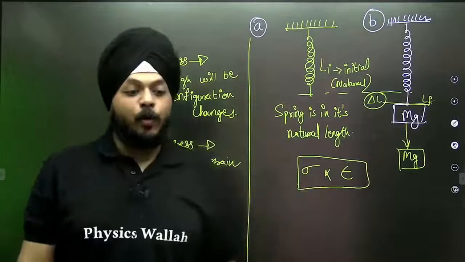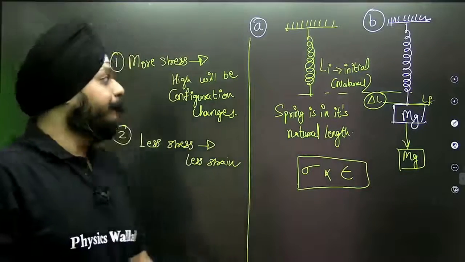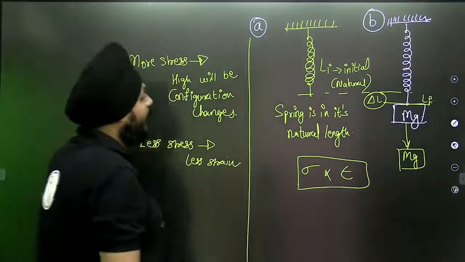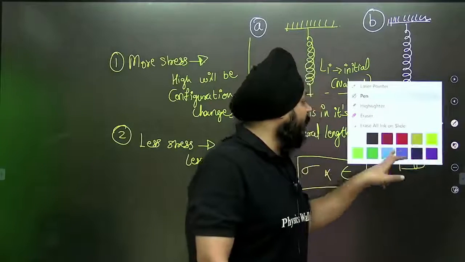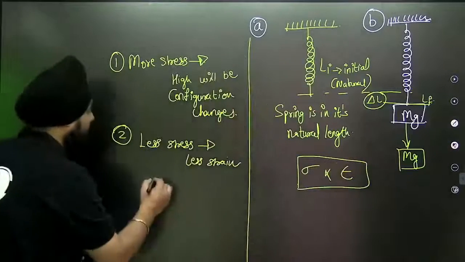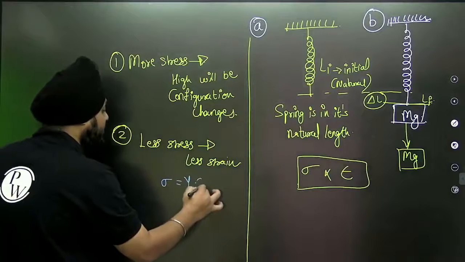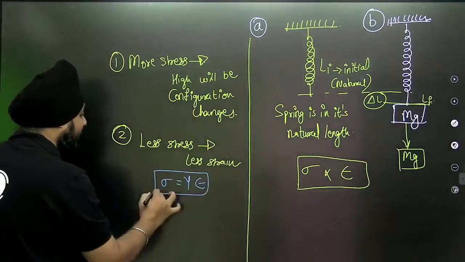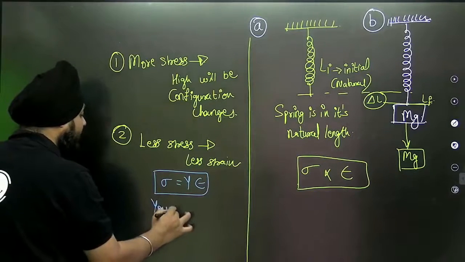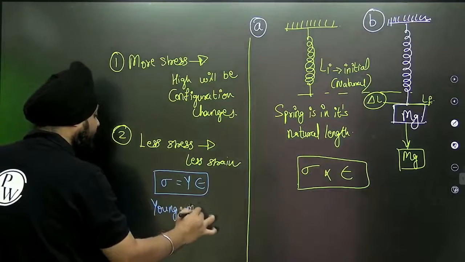Now removing this proportionality sign, what do we get? We get a new constant, the constant of proportionality, that is known as Young's modulus.